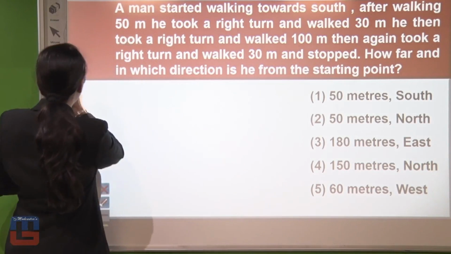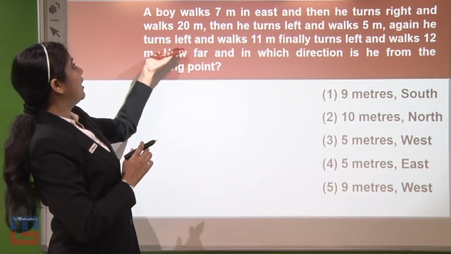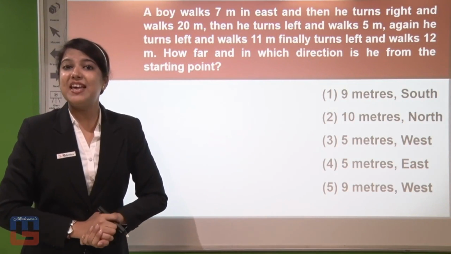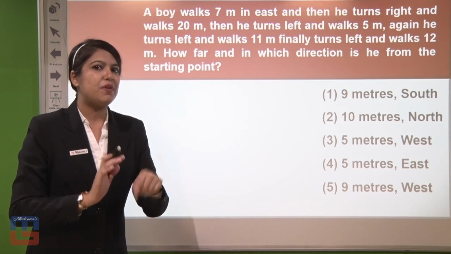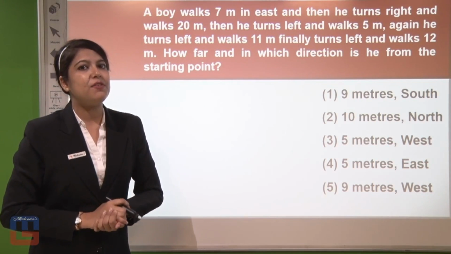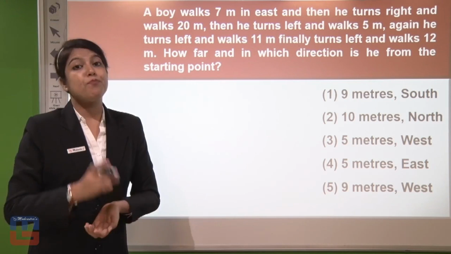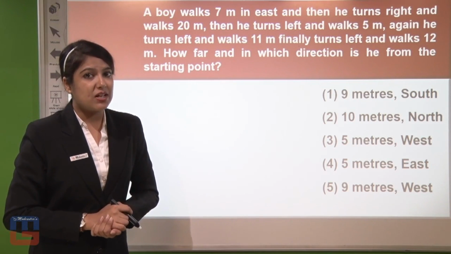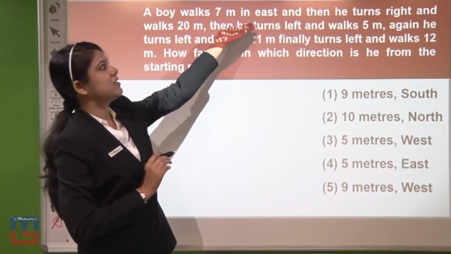Moving further, next we have a question again like that for your practice. Now here it is saying a boy walks 7 meters in east. Slight difference here in the question from the previous one, but again finally we will be finding how far and in which direction. But first of all, let's see what is the condition provided over here. Here it is written a boy walks 7 meters in the east.